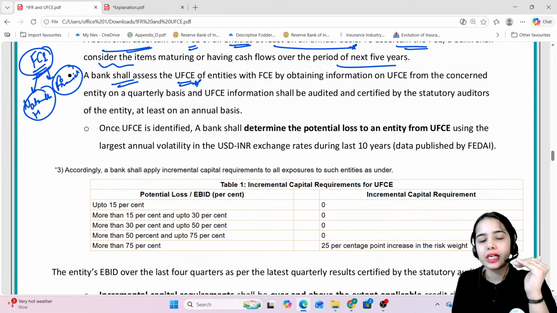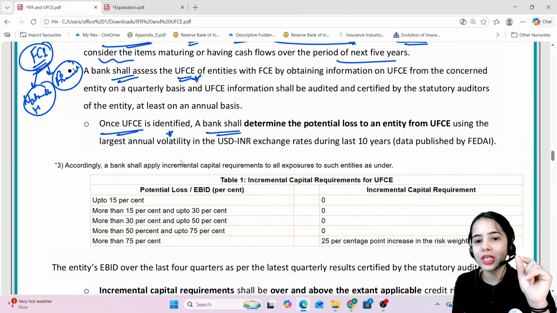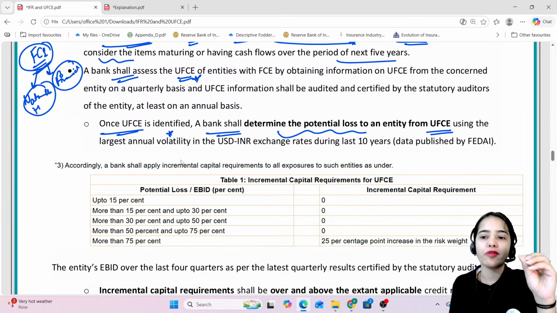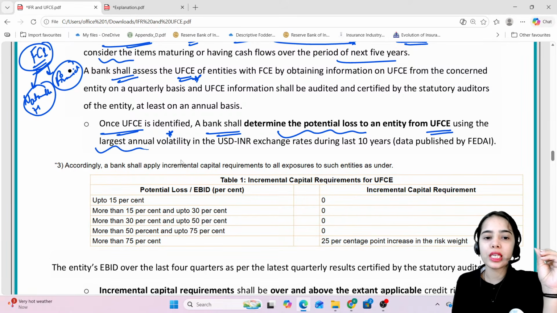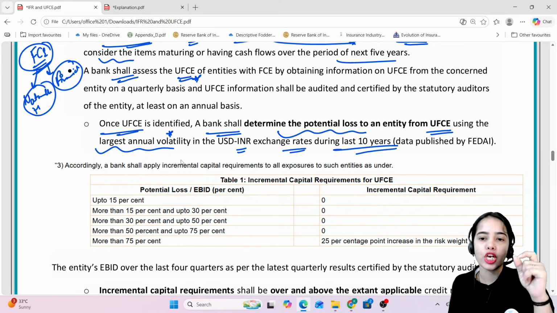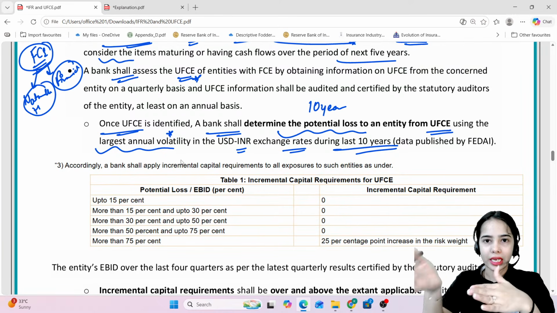The bank will assess how much the unhedged foreign currency exposure is, and once it is identified, a bank shall determine the potential loss that can come to the entity from such unhedged foreign currency exposure, using the largest annual volatility in the US dollar INR exchange rate during the last 10 years. So in the last 10 years, what was the largest volatility in the dollar and rupee?